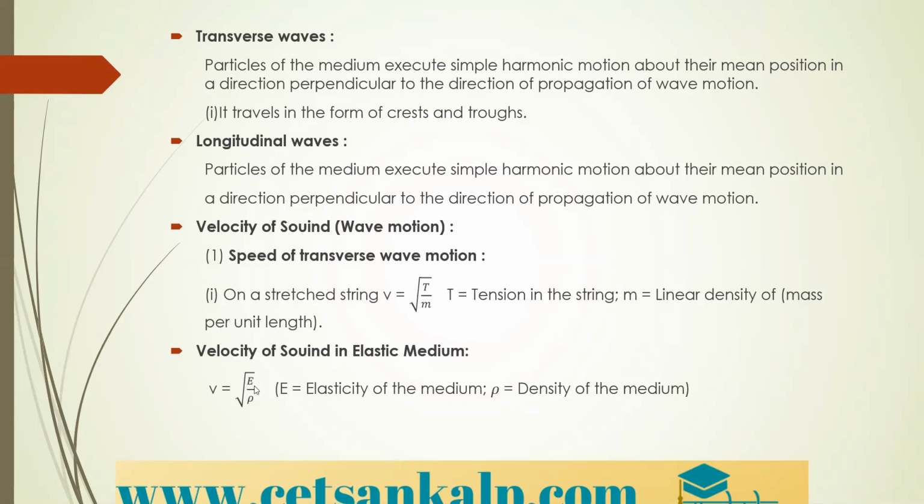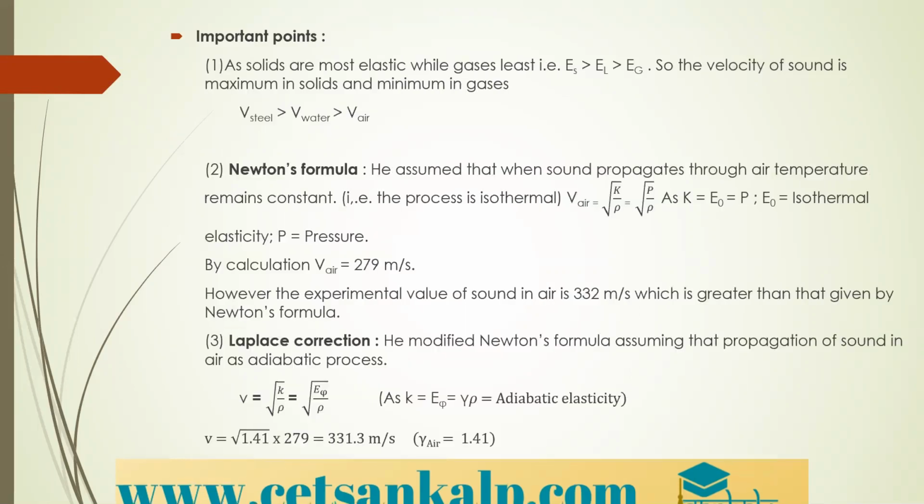Next, we have the velocity of sound in an elastic medium. In an elastic medium, the expression is V equals the square root of E divided by rho, where E is the elasticity of the medium and rho is the density of the medium. Solids are most elastic while gases are least elastic.